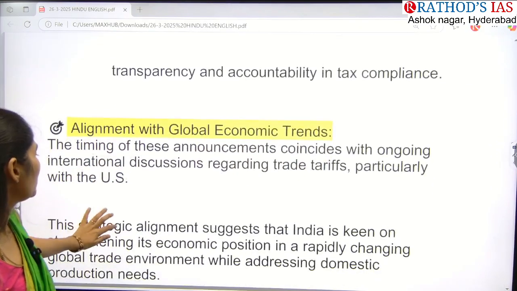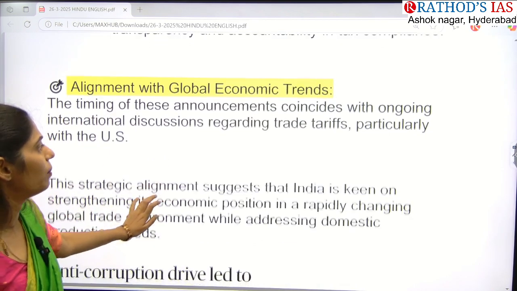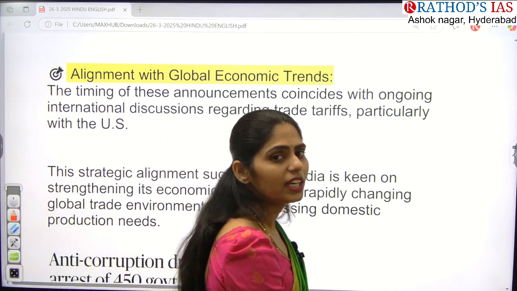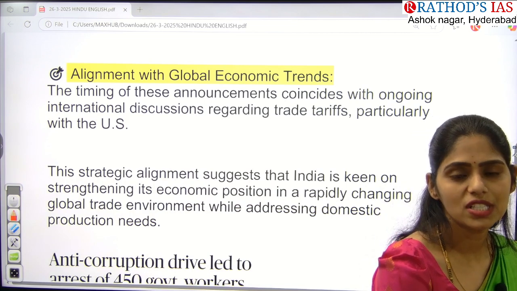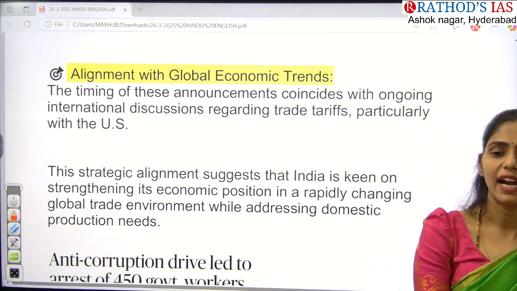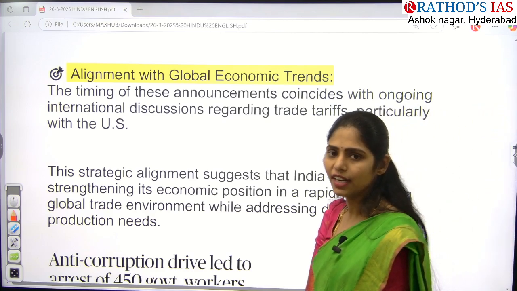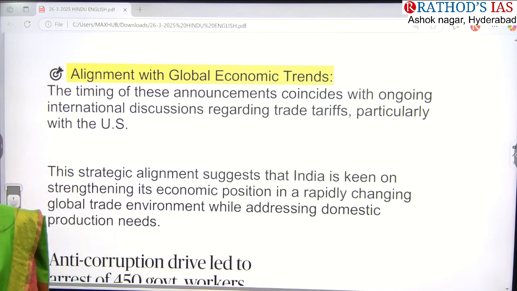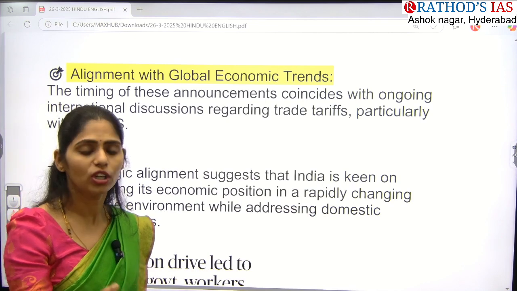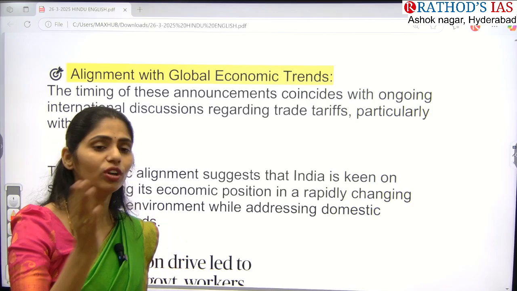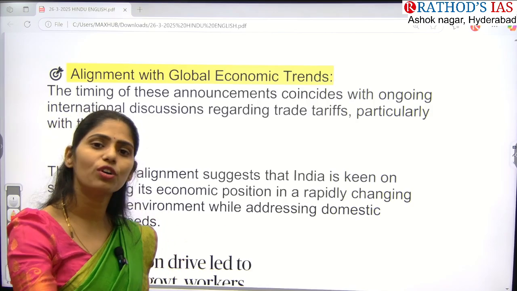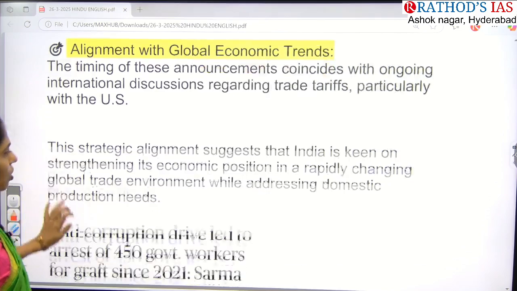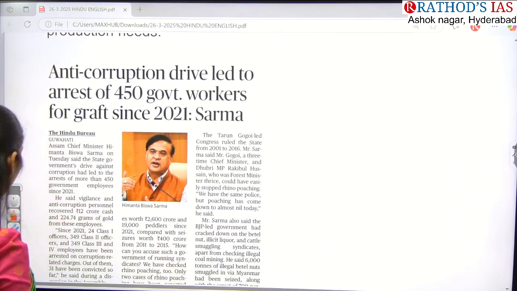Okay, and next, we are also aligning with global economic trends. So actually this step is very important now because between India and the US this issue is going on, that is tit for tat tax tariffs, right? So in this context, whenever India comes up with reducing or eliminating import duty on certain goods, it will have an impact on India-US relations also. So in this we also have to connect with what is happening with other countries. Okay, now let us see the next article, guys.